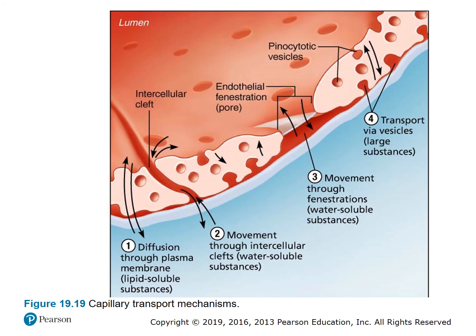So figure 19.19, capillary transport mechanisms. Let's start at 1. So diffusion through plasma membrane, that is, again, in summary, the lipid-soluble substances. 2 is movement through the intercellular clefts for water-soluble substances. 3rd, another way, is through the movement through fenestrations. Again, this is water-soluble substances. And 4, transport via vesicles. This is movement of large substances.